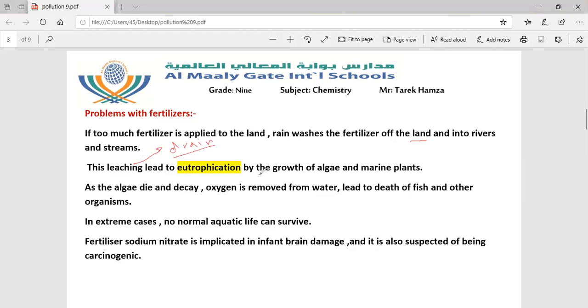What is the meaning of eutrophication? Eutrophication means increased growth of algae and marine plants.